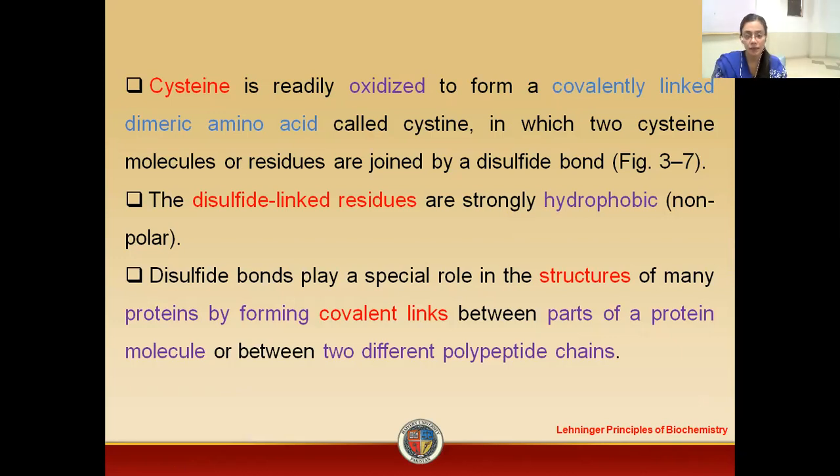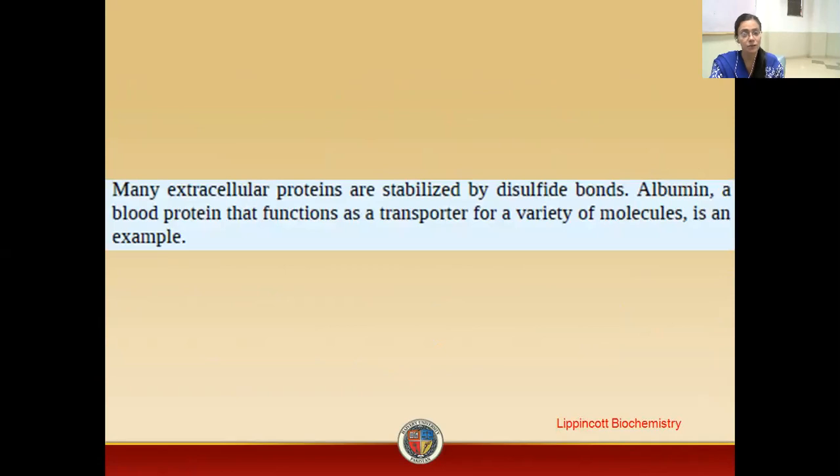So these disulfide bonds stabilize the structure of the proteins by forming the covalent links between the parts of amino acid molecules or protein molecules or between two different polypeptide chains. You can find these disulfide bonds in different proteins, in different body structures. For example, our hair, our skin also contain the disulfide linkages.